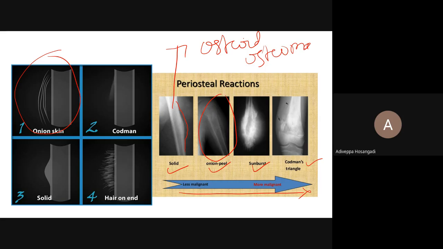Look at the bone here. You see the radio-opaque and alternate radiolucent lines along the shaft. And sunburst appearance. Sunburst appearance is when the tumor grows through the Haversian canals under the periosteum and lifts the periosteum. You get a sunburst appearance like this. Sunburst or hair on end appearance. Codman's triangle is a hallmark of osteosarcoma.